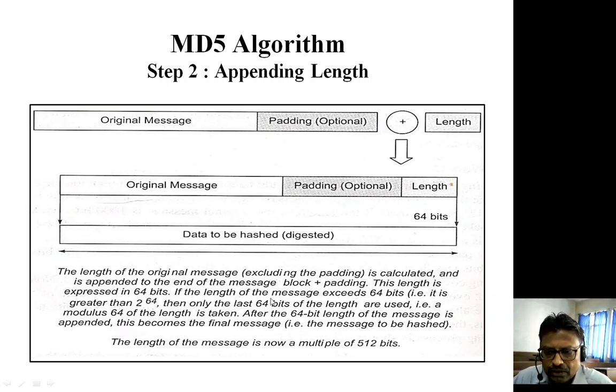We will do the hashing process. We will take only the last 64 bits of the length. Meaning that anyhow we have to represent the size of the original message in the form of 64 bit, and then this original message plus padding plus the length will become a multiple of 512 bits.